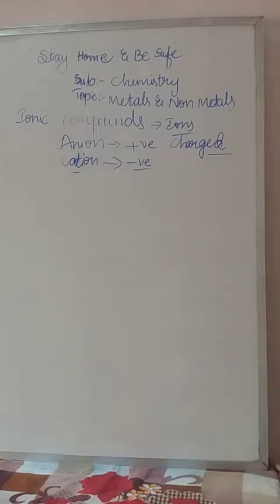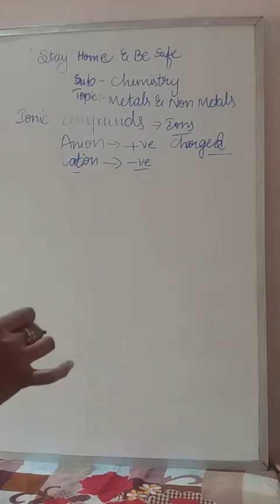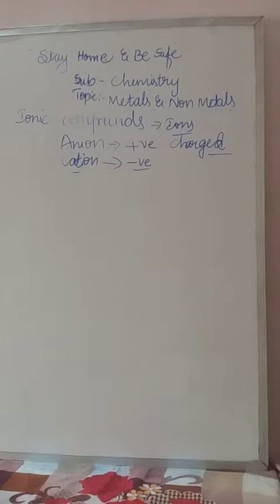So let us take the properties of the ionic compounds. What are ionic compounds? The compounds which are formed by the sharing of ions are called the ionic compounds. One minute, I will give an example of how the ionic compounds are formed. Later I will go with the properties of ionic compounds.